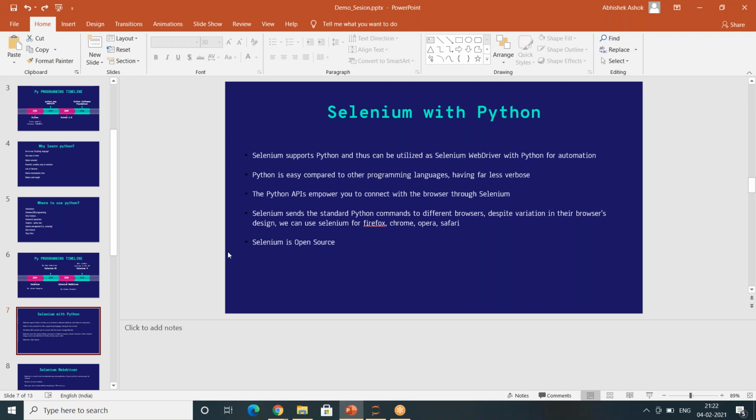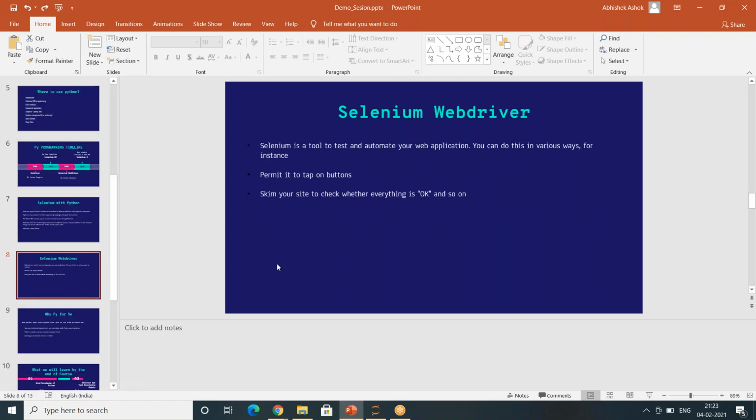But the good thing about Selenium and Python is that you can use it on any older version and still do automations, and you can use it on today's latest version also. So suppose you like Firefox, you can do automation using Firefox. You like Chrome, you can do it using Chrome. Someone has Safari, they can use it. If someone has Opera, they can use it also. And the good part about all these things, Selenium is open source. Okay, let's progress to the next slide.